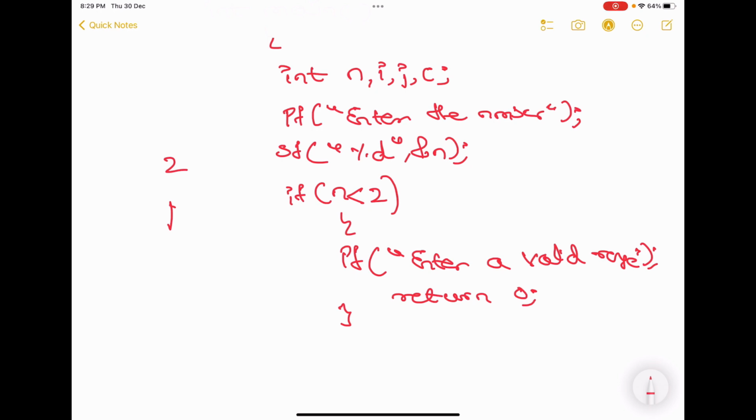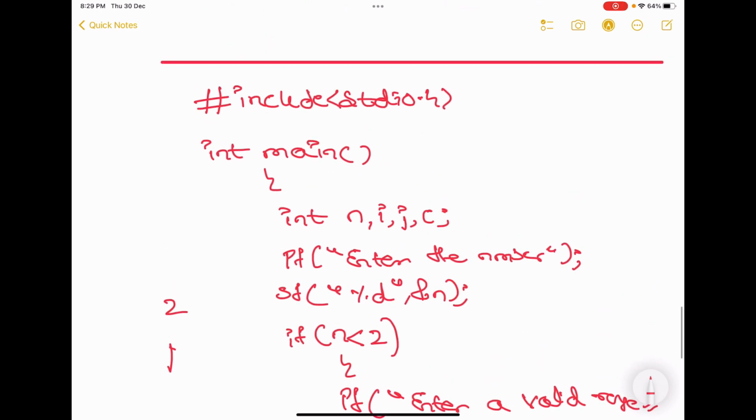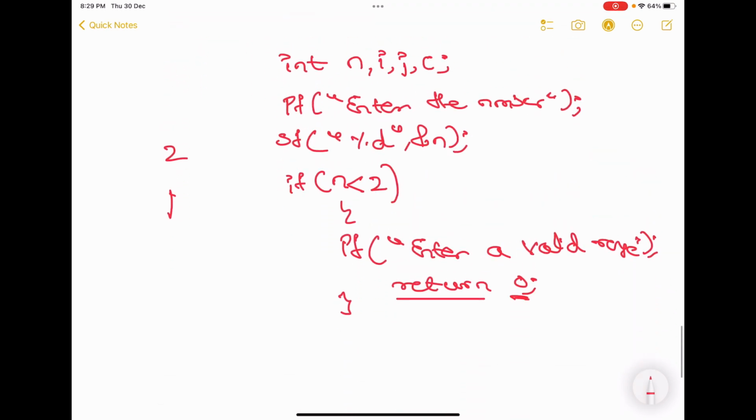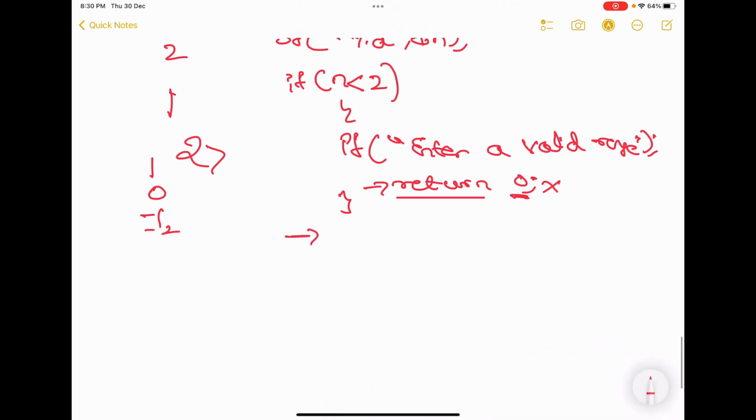When you write return 0, it will end the execution of main. This is the first thing. And second, when you give 0, it means normal termination, not an error termination. The moment the user gives the input 1 or 0 or -1, -2, this if will get executed. It will print enter a valid range, and the program execution stops here itself. Rest of all, nothing is going to get checked. But if he enters the number 2 or more than 2, this if is not going to get executed. It will come here.